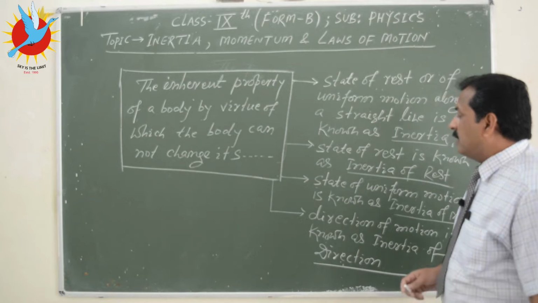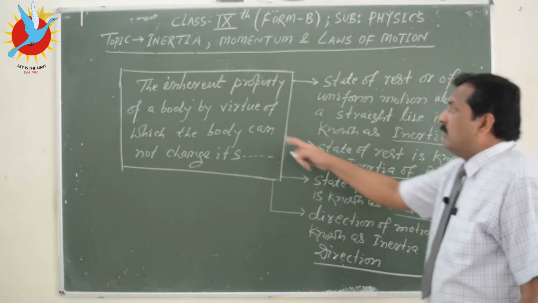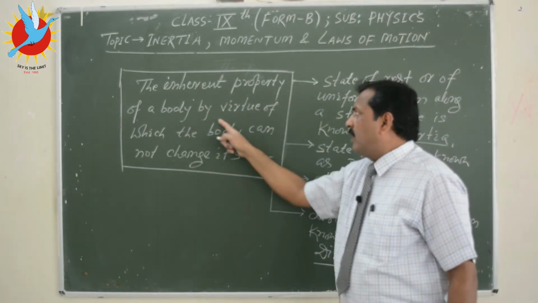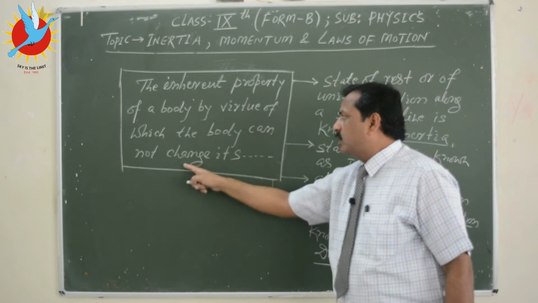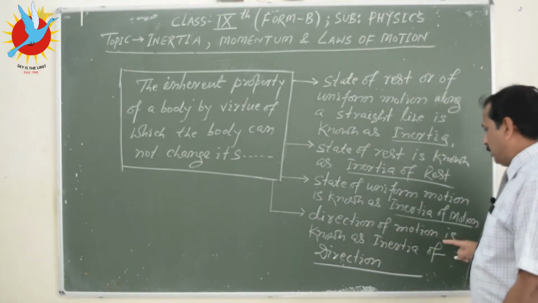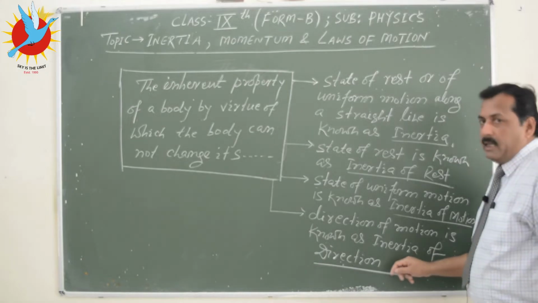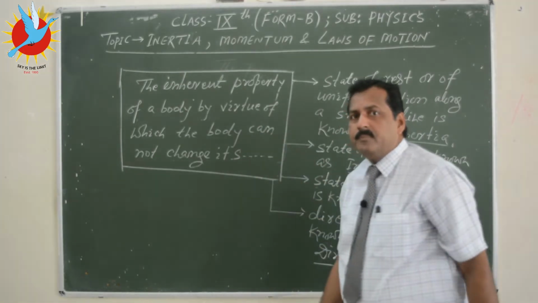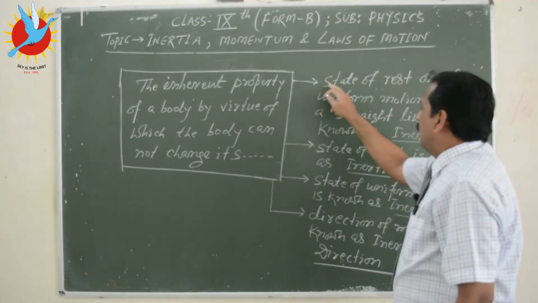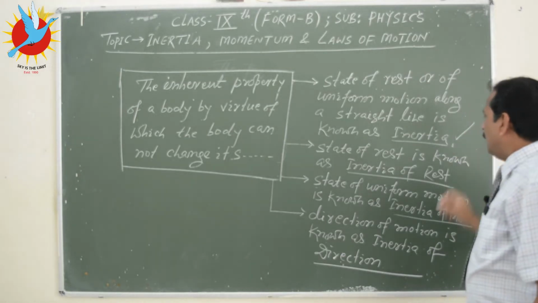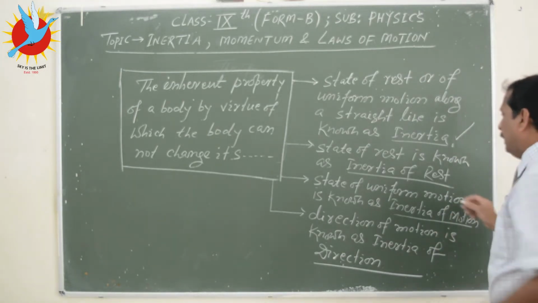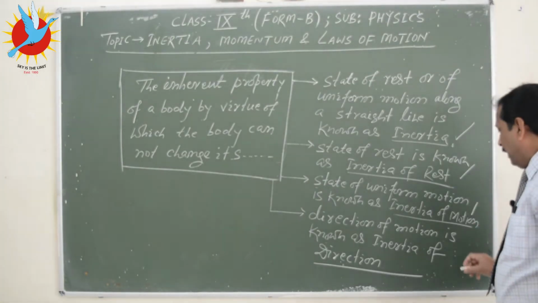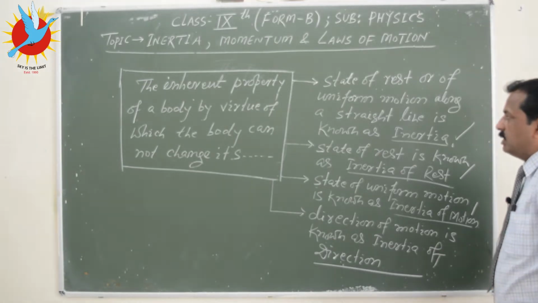So how to define inertia of direction? Again, you should start from this point: the inherent property of a body by virtue of which the body cannot change its direction of motion is known as inertia of direction. So this way you can keep this block as common and you can continue like this. You can define inertia, you can define inertia of rest, you can define inertia of motion, you can define inertia of direction.